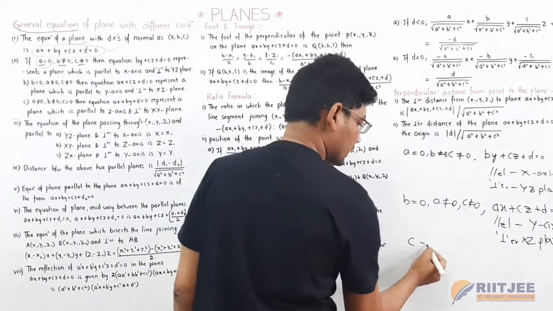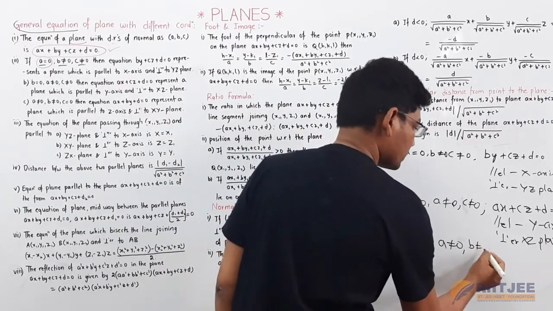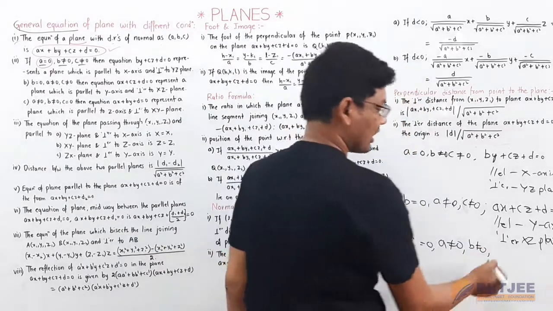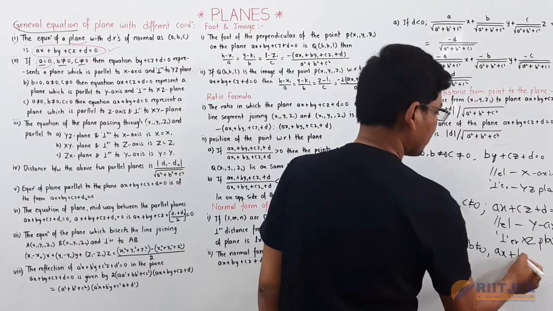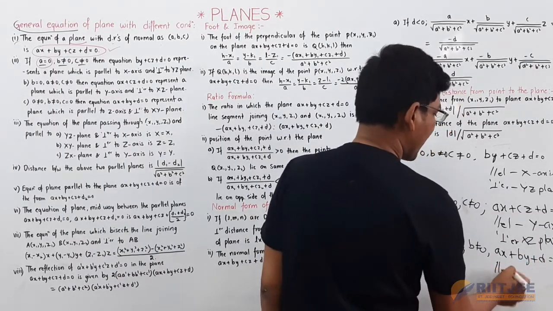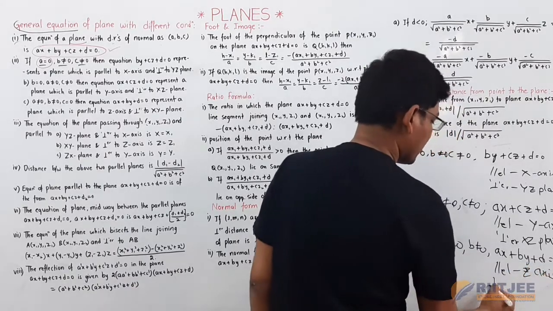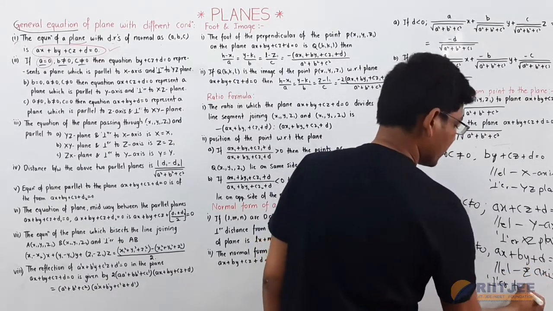Now if c is equal to 0, with a not equal to 0 and b not equal to 0, then the equation of the plane becomes ax plus by plus d is equal to 0, where it is parallel to the z-axis and perpendicular to the xy plane.